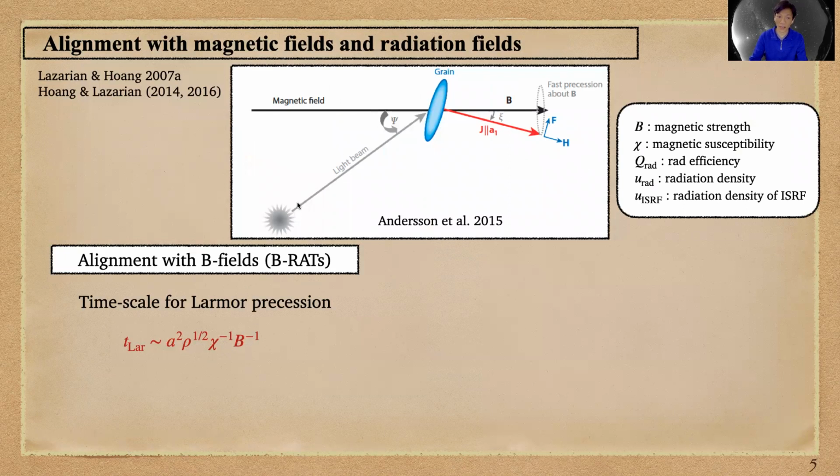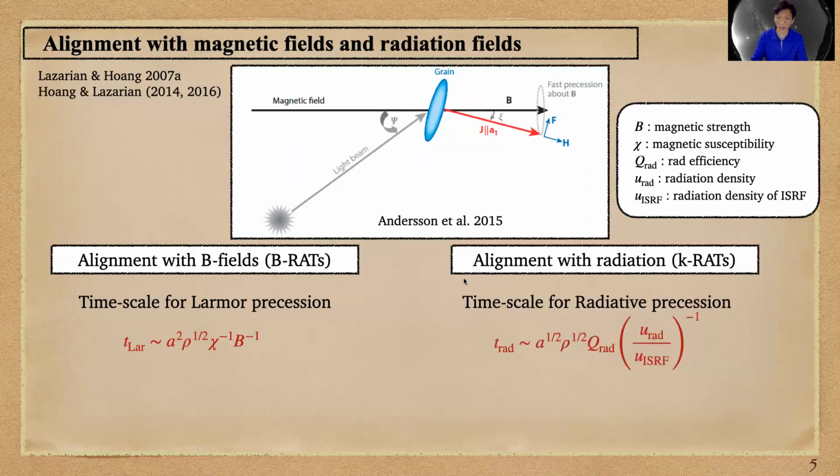But grains can also be aligned with the radiation field. In this case, we call it K-RAT, or alignment with the radiation. The time scale is characterized through the radiative precession, which depends on the grain size as well, the efficiency of the torque, and also the radiation field.